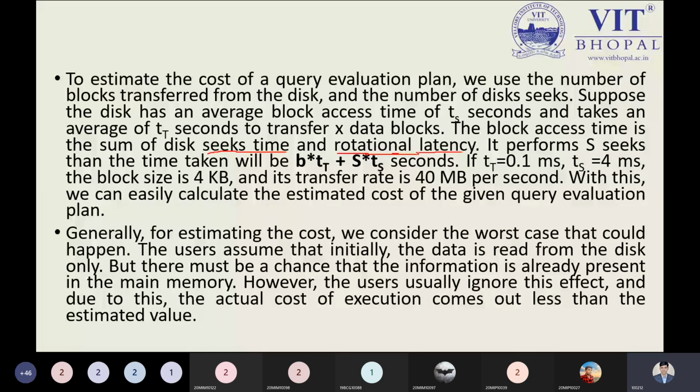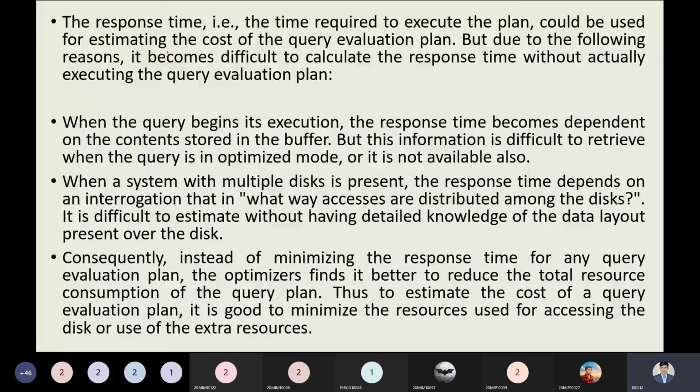Now the other one we have is response time. Response time is not very usable for this, because response time depends on different things. Maybe you want to access data from a large pool of data, so it will take much time. I'm applying the same query to 1,000 records, and the same query on a crore of records. The large pool of data will take much more time compared to the lesser amount of data. So response time is not a factor considered for determining the cost. That is the reason. So cost based optimization, this is the first method we have, an important method.